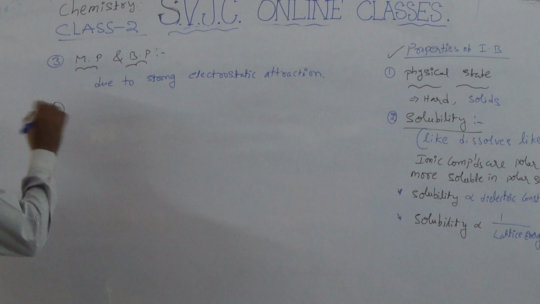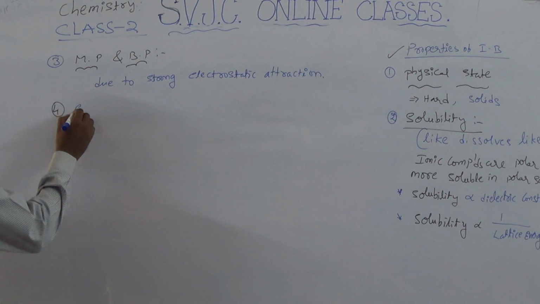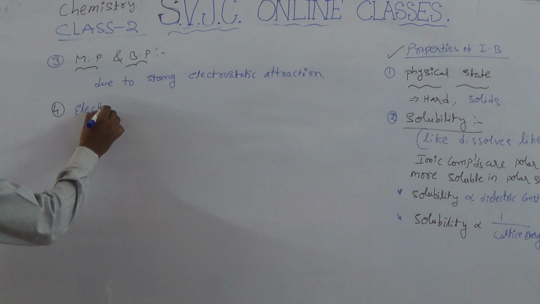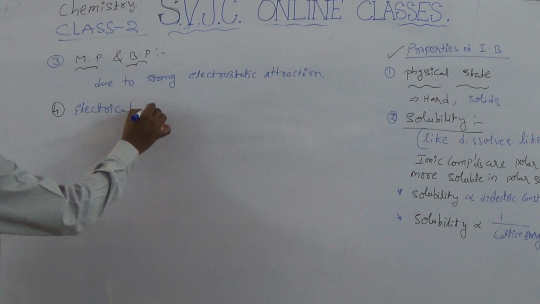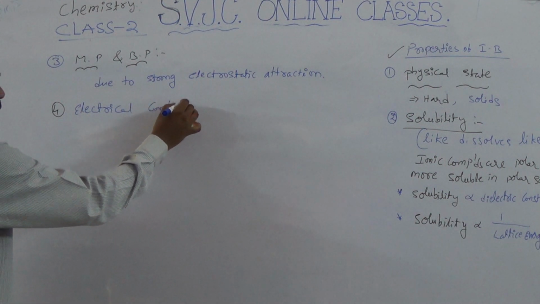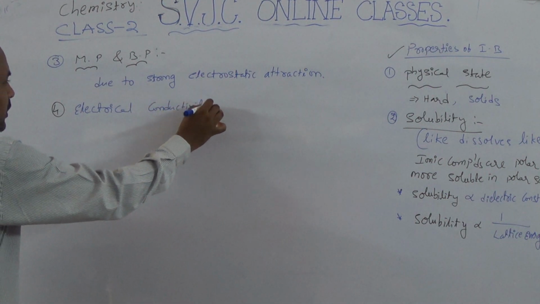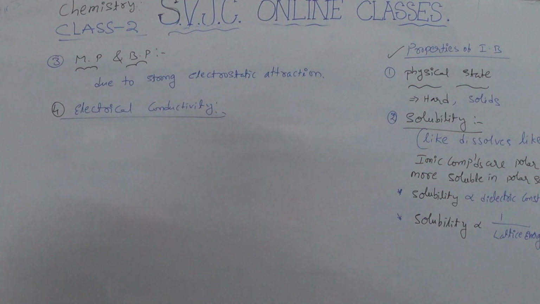Then electrical conductivity. The fourth property is electrical conductivity. Most students know that ionic compounds are good electrical conductors.